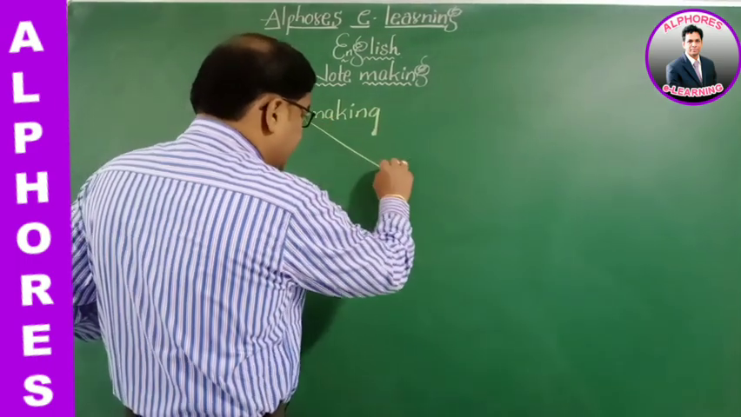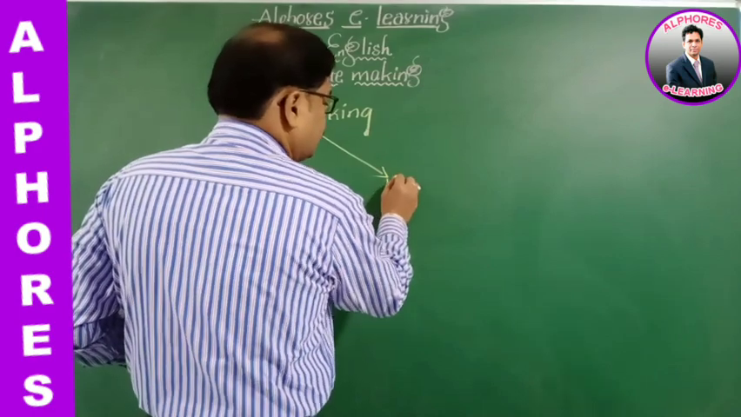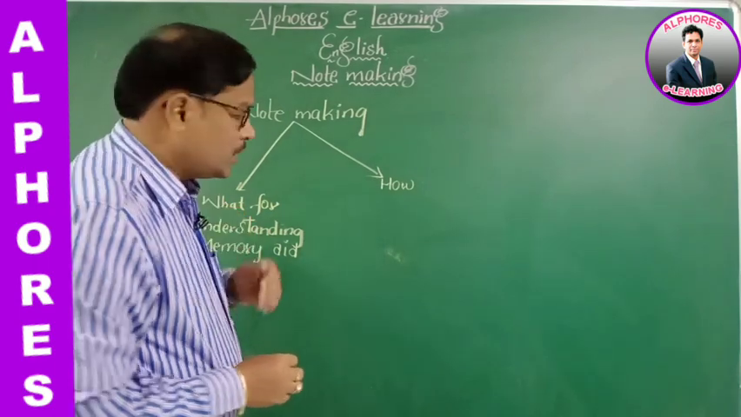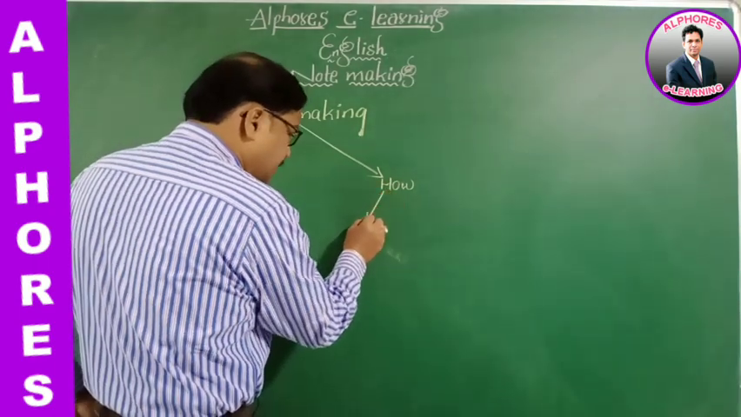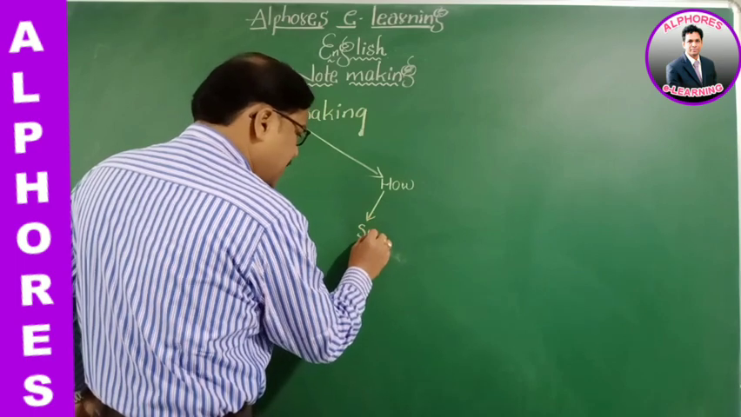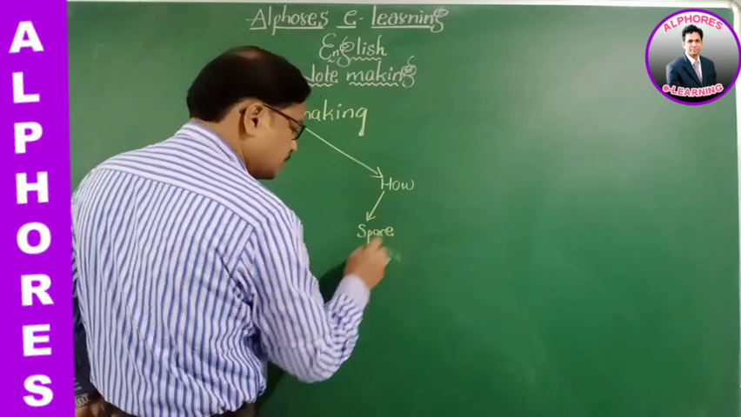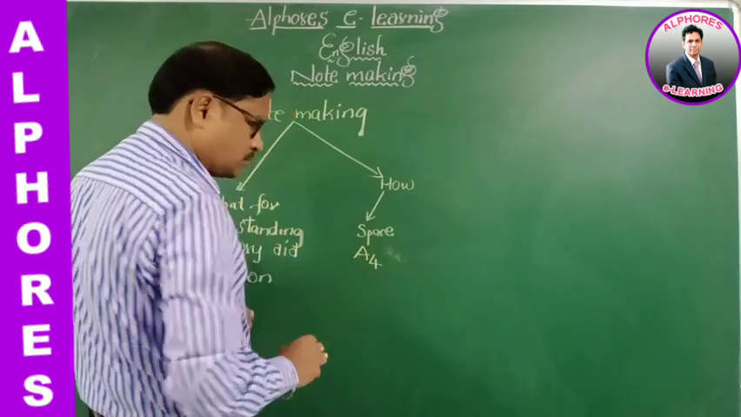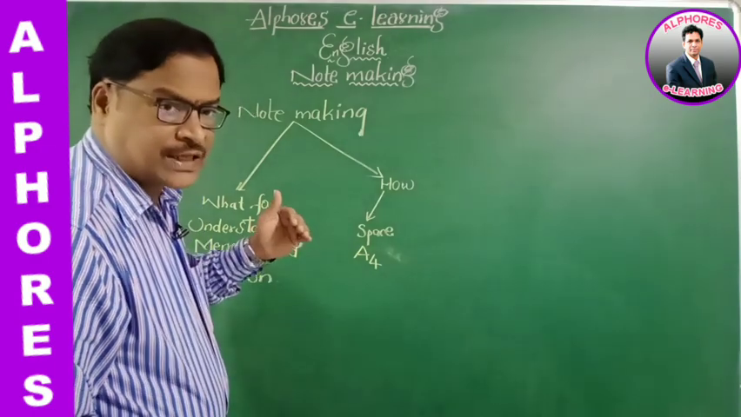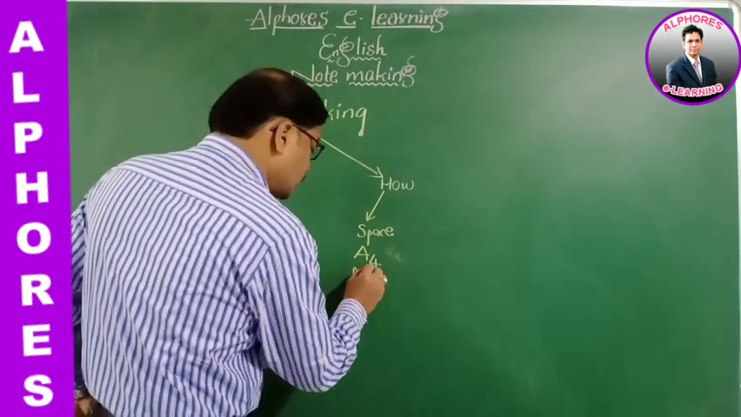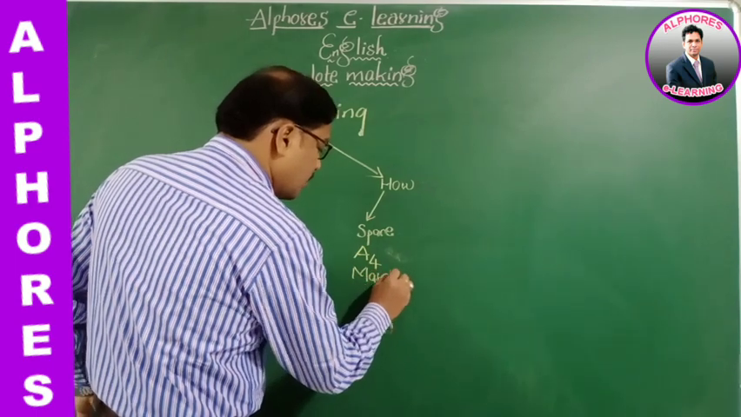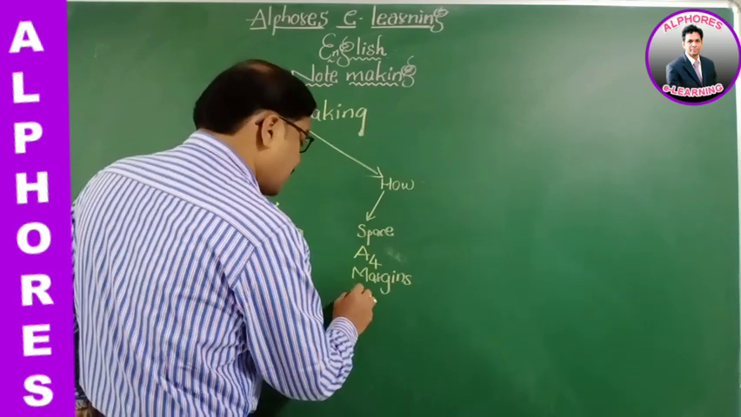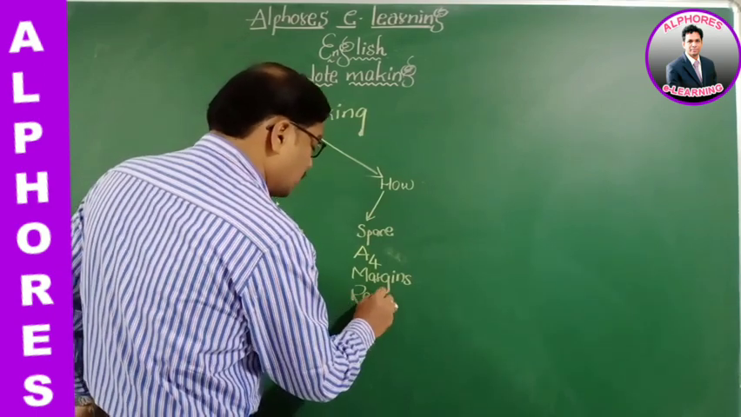And the other side, how notes is made. Okay, for this we take first one, space. Number one, A4 size paper. Number two, margins. And the number three is revision column.